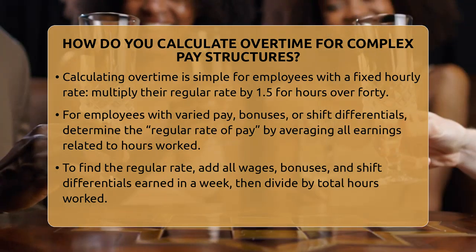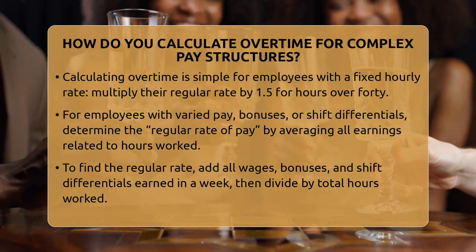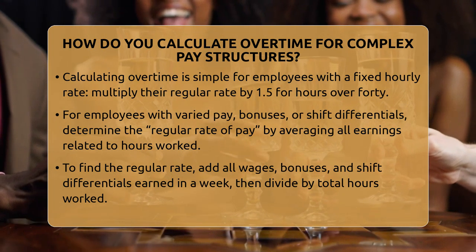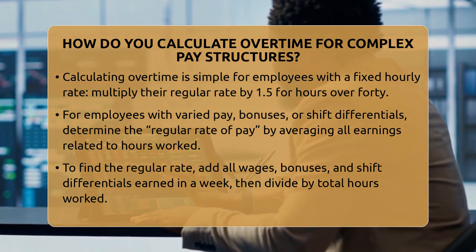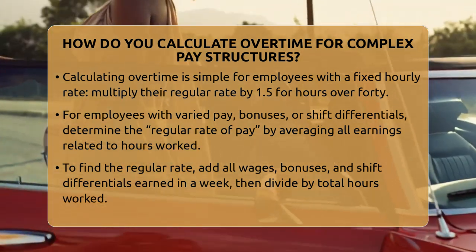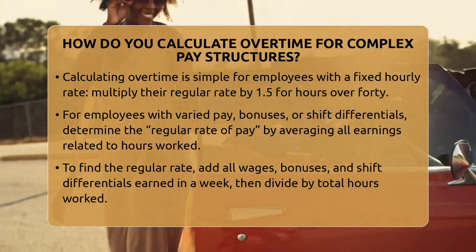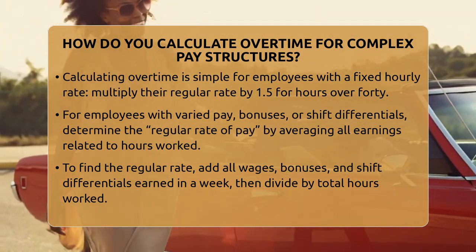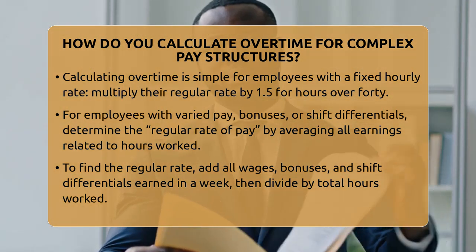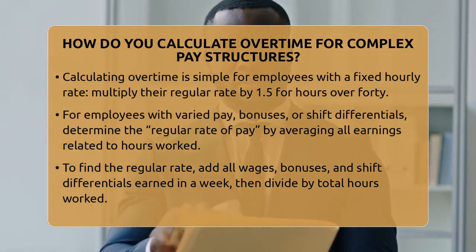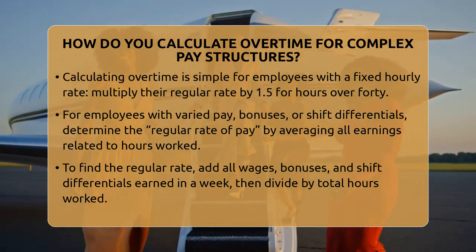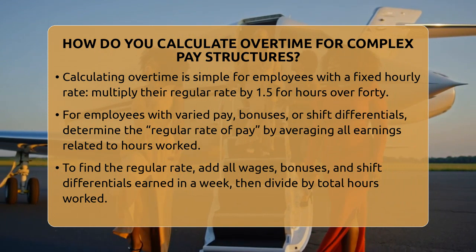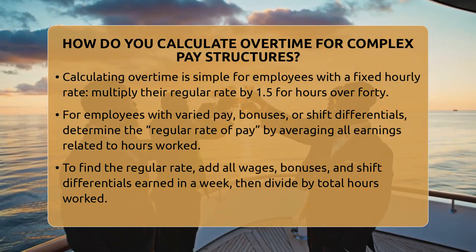Let's break it down. First, for employees paid a single hourly rate, calculating overtime is straightforward. You take their regular hourly pay, multiply it by 1.5, and pay that rate for any hours over 40 in a week. For example, if someone earns $20 an hour and works 50 hours, they get their regular pay for 40 hours plus 1.5 times $20 for the 10 overtime hours.